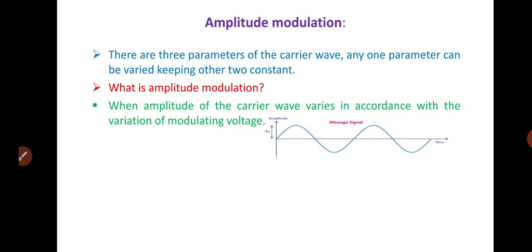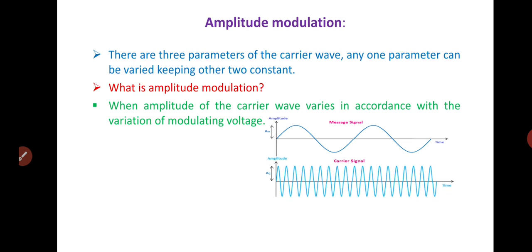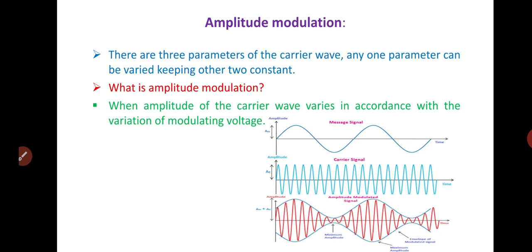Now let us see the modulating signal, sine signal, and the carrier wave. The modulating signal or message signal is the low frequency signal, and the carrier wave or carrier signal is the high frequency signal. So when the amplitude of the carrier wave is varied according to the variation of the modulating voltage, we obtain the modulated signal, that is, the amplitude modulated signal.